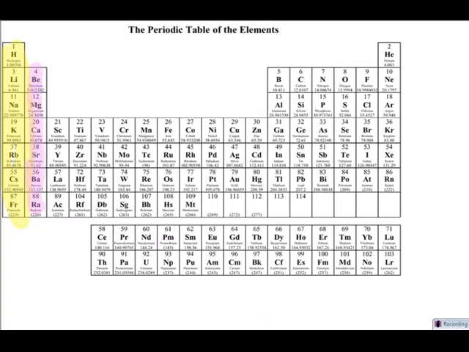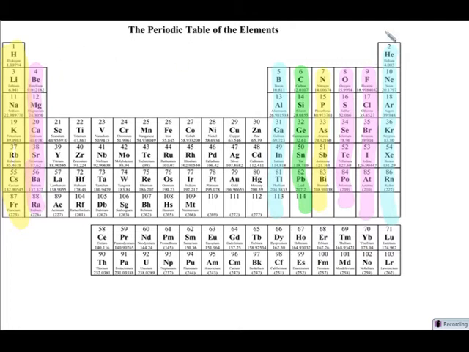Everything in group 2 has 2 outer electrons. Everything in group 13 has 3 outer electrons. Everything in group 14 has 4 outer electrons. Everything in group 15 has 5 outer electrons. Everything in group 16 has 6 outer electrons. Everything in group 17 has 7 outer electrons. And everything in group 18 has 8 outer electrons. Everything wants to get 8 outer electrons.